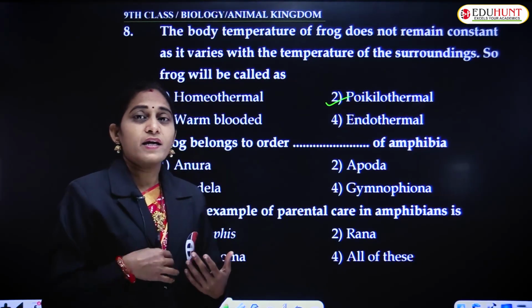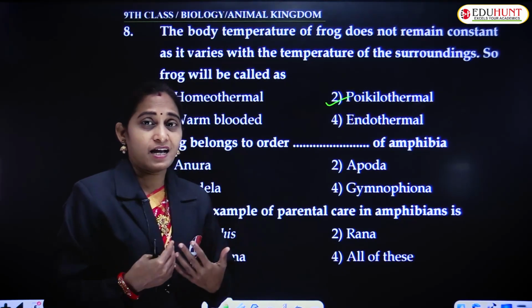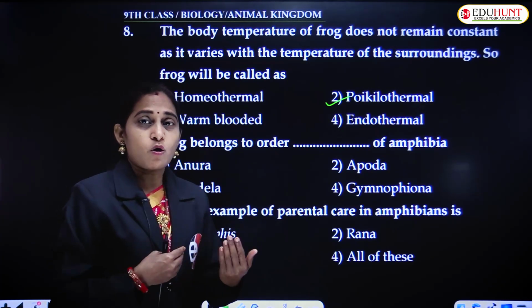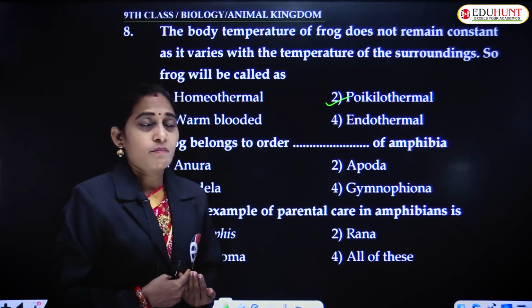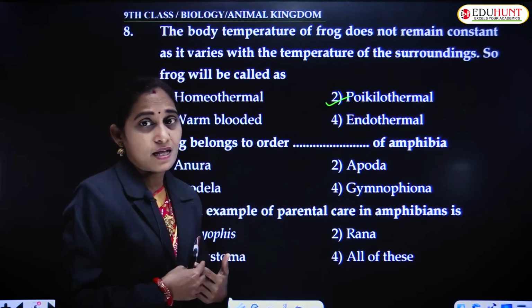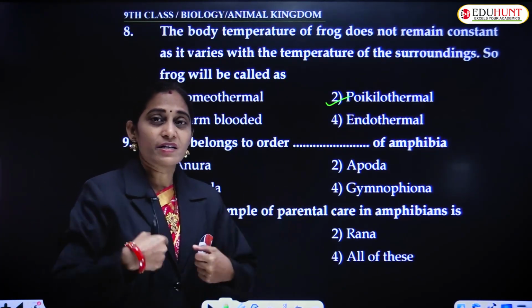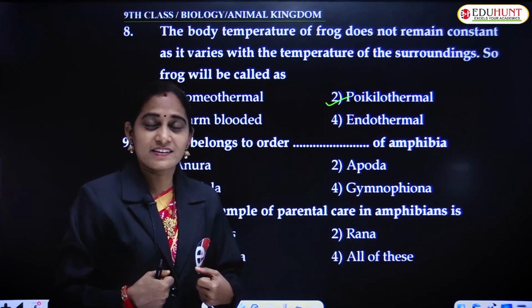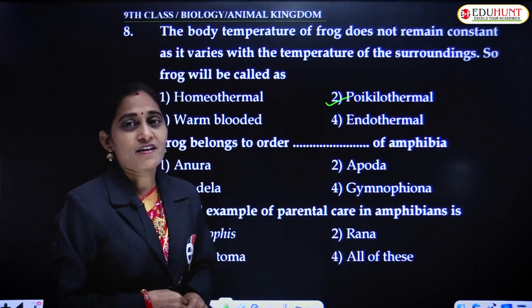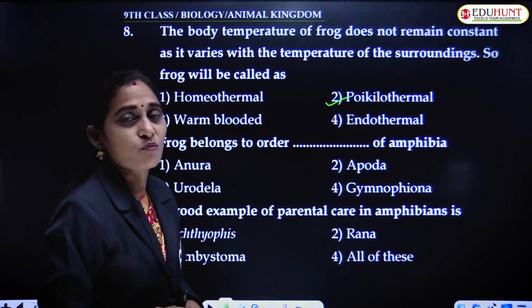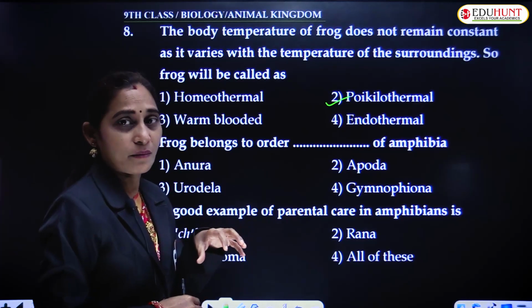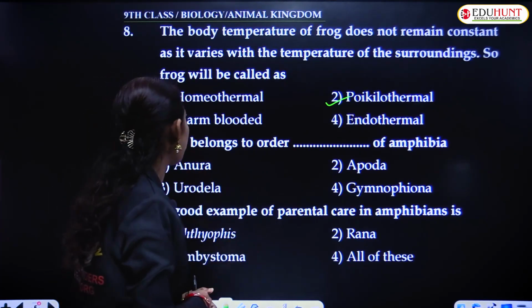Like that we change our attire because of the change in the season. But the frog never covers its body with a jerkin-like thing. That is why these are poikilothermic animals where the body temperature varies with the surroundings.